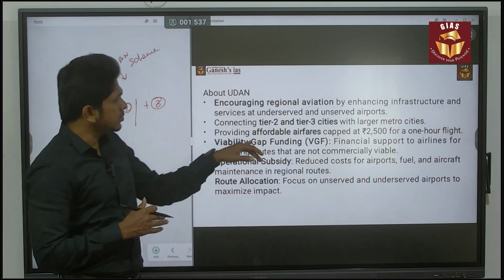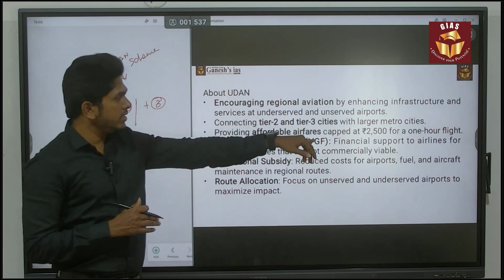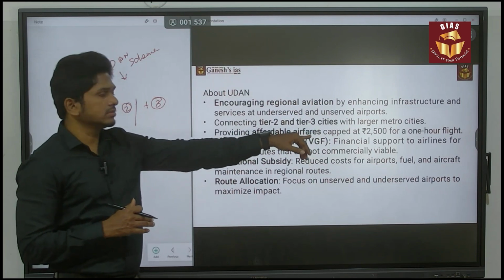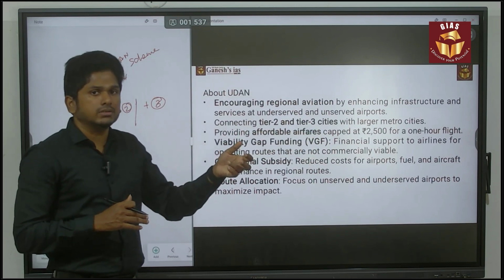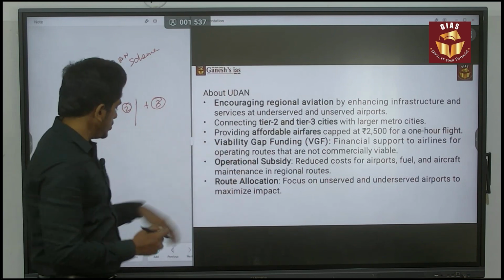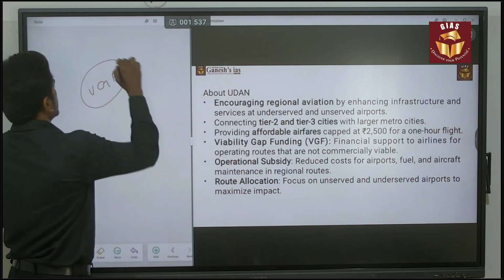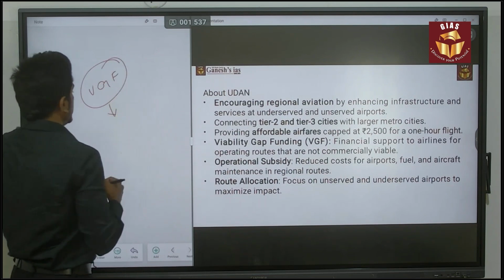Okay. Next, providing affordable airfares. For example, it is capped at 2,500. So that is the maximum fare based on this Udan scheme. Next, it is going to provide the viability gap funding. So this is the most important economic term.